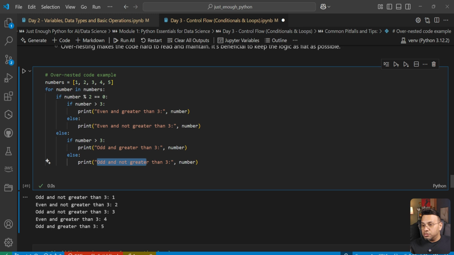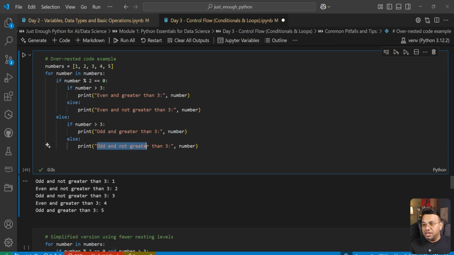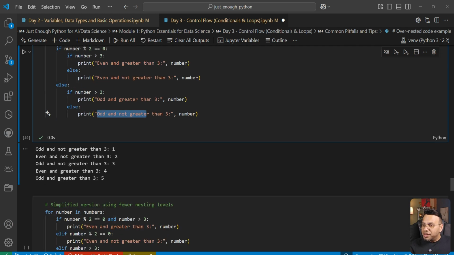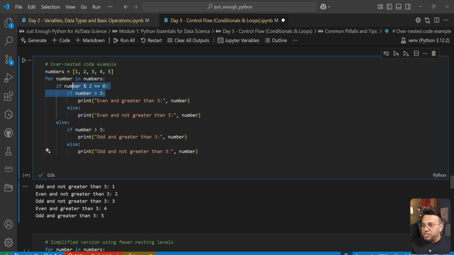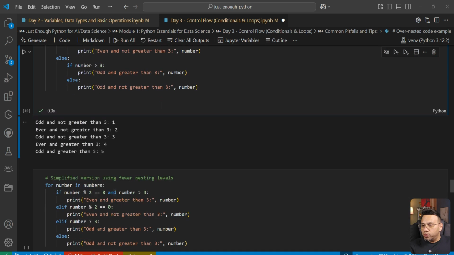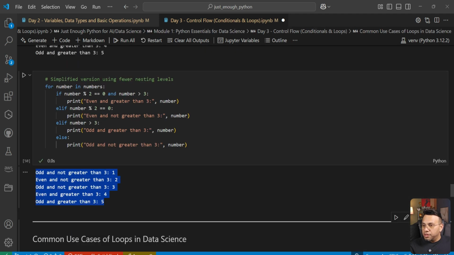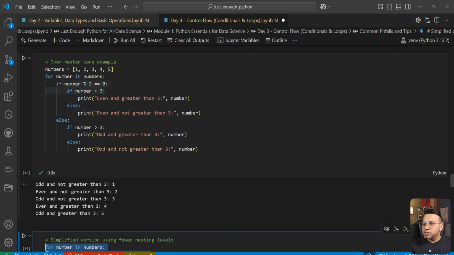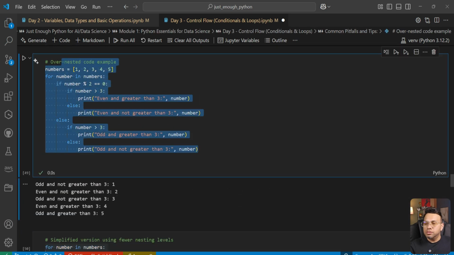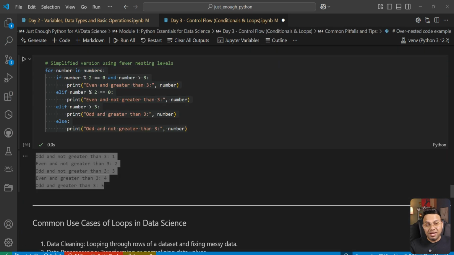Oh my goodness. This is your nested code, right? But it could be simplified. We can actually club these two conditions together with an AND operator in between. The output is still the same, but we can see the code is a simpler version of this nested code. Keep your code as flat as possible.